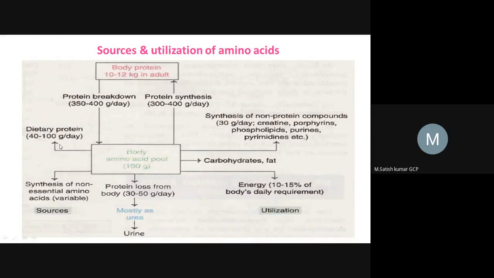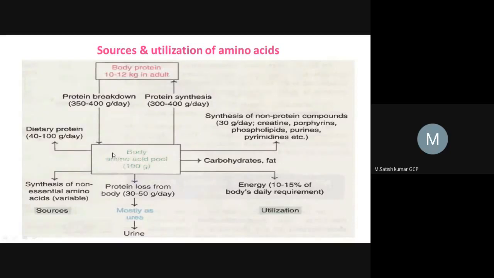Here we can get 20 different types of amino acids when the protein molecule gets digested. These are called naturally occurring amino acids, that means each protein molecule consists of 20 different types of amino acids.